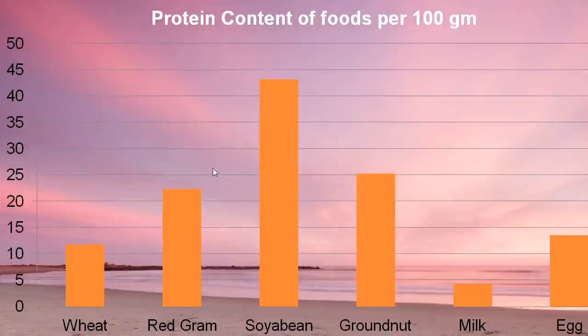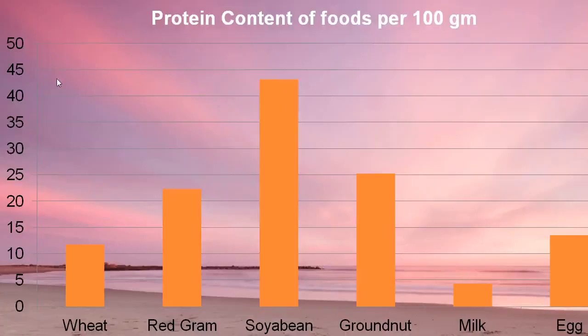Then here we see the protein content of some food groups, given per 100 grams. From the cereal group, wheat is taken. From pulses, red gram dal is taken, and nuts and oil seeds are also a good source. From that, groundnut is taken, then milk and milk products, and the non-vegetarian food, egg. Here we can see that soybean is the richest source of protein.